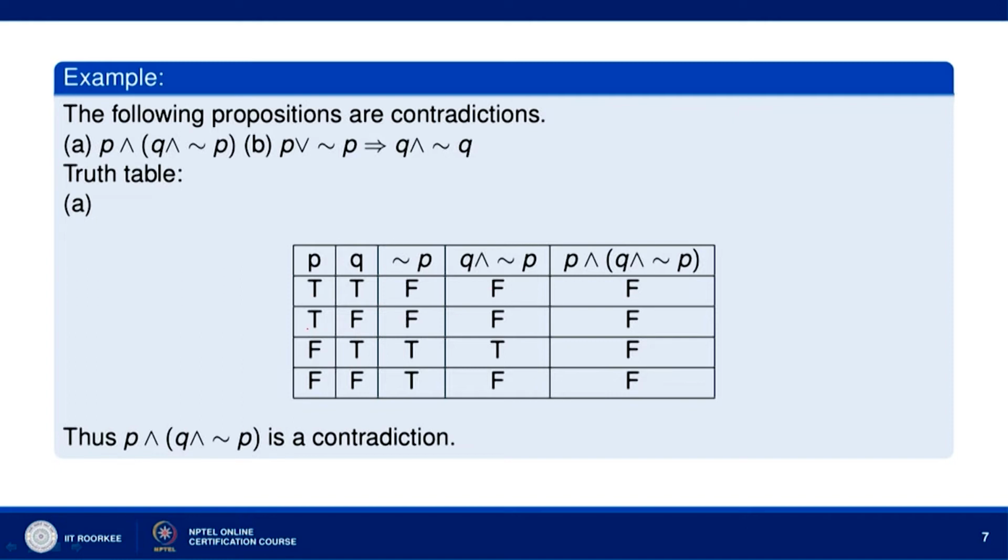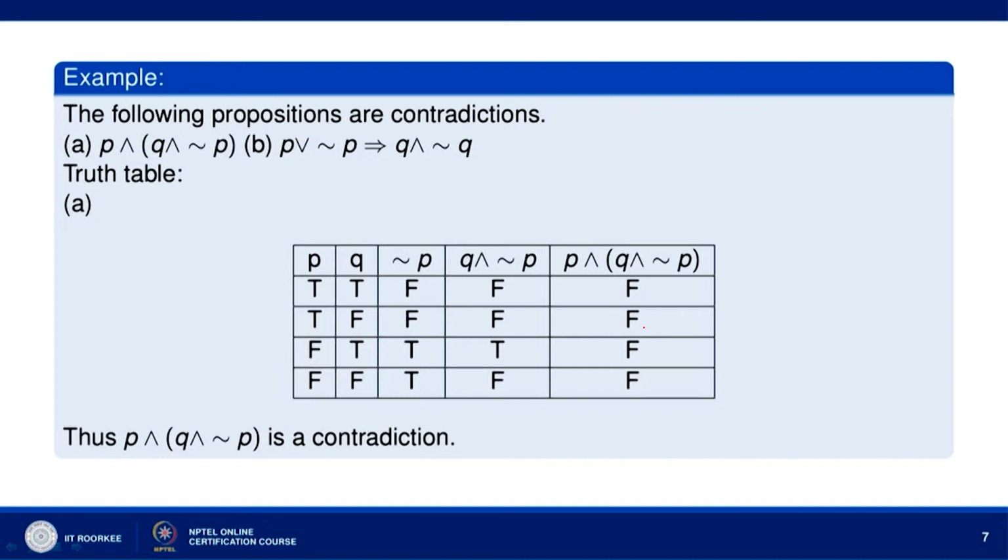So we have F, here it is T, here it is F. So this is F, and then F and T gives F, and F gives F. So the column corresponding to the proposition P and Q and not P has F throughout, for all possible combinations, and therefore it is a contradiction.